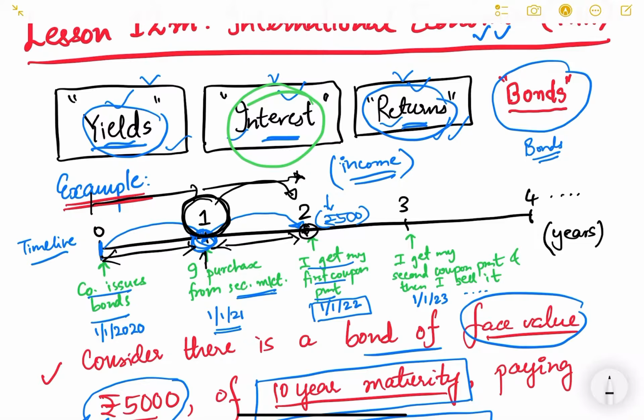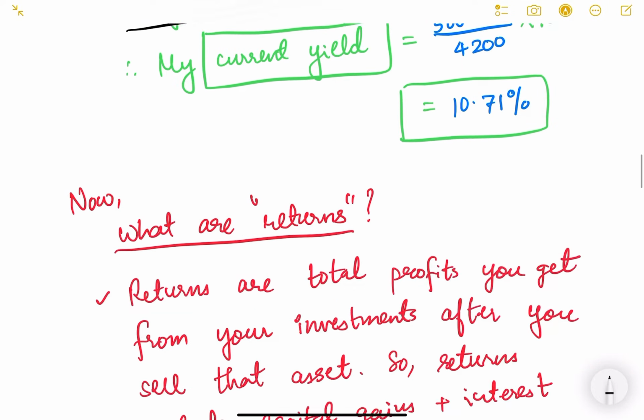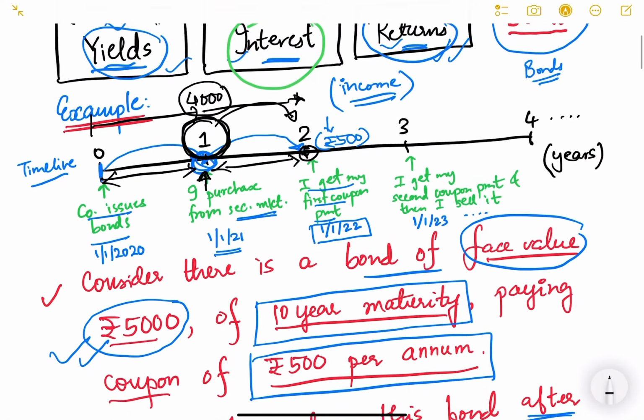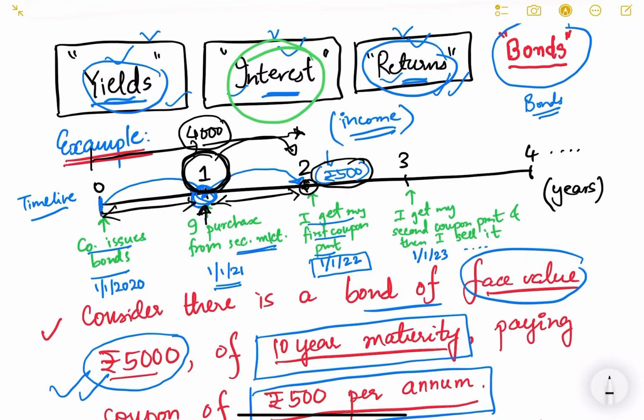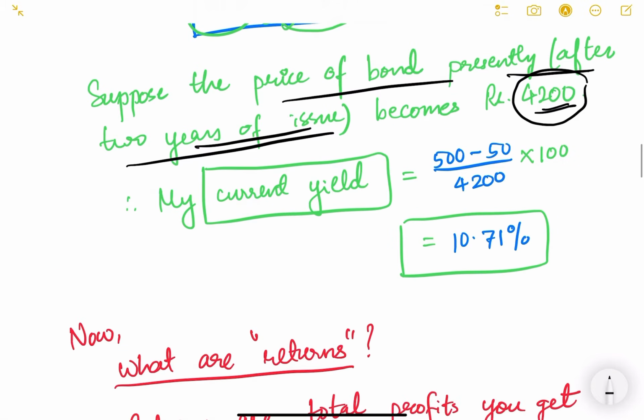When I purchased the bond, the price was 4000 rupees. But say after 1 year of holding the bond, the price becomes 4200. So when I am receiving my first coupon payment of 500 rupees, the price increases from 4000 to 4200. So the price is fluctuating.